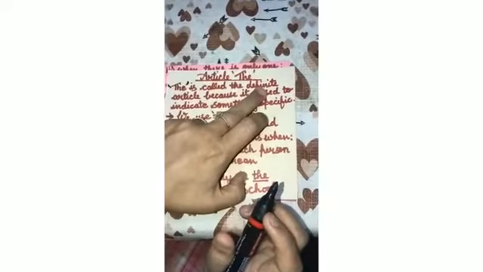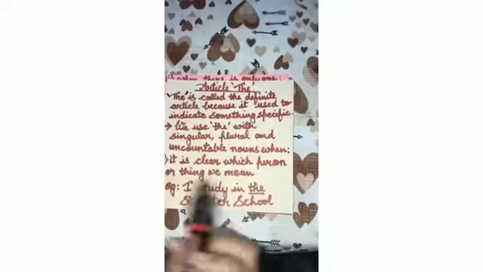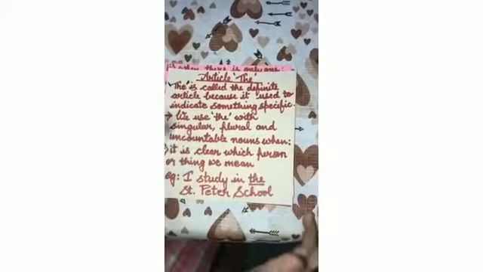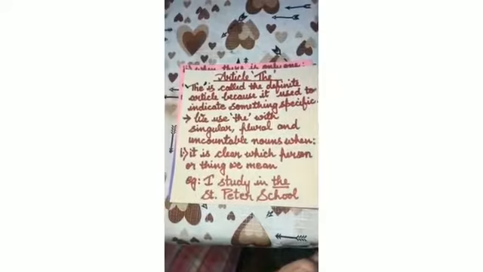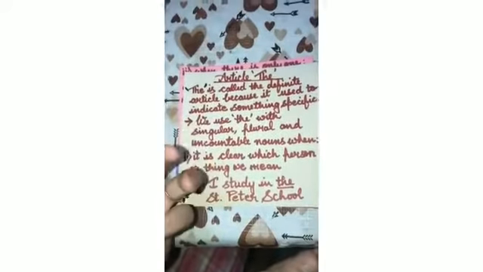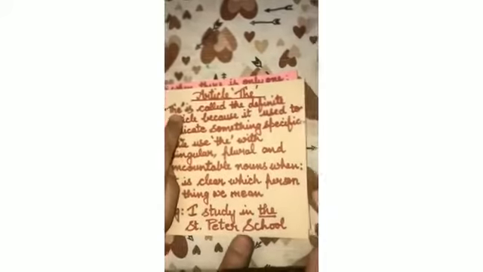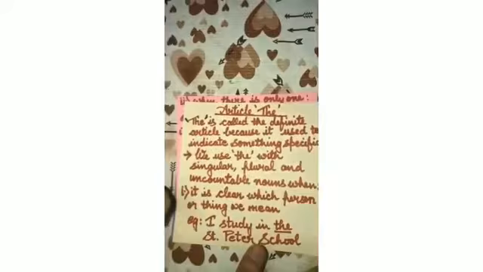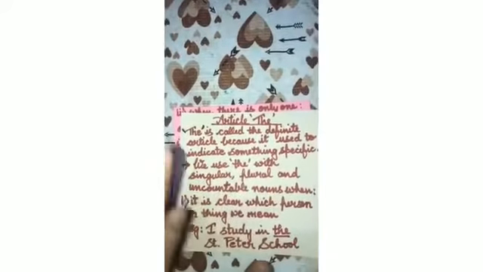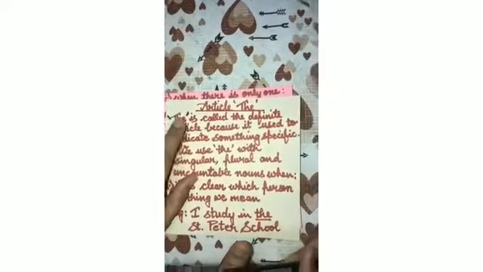As I told you in the beginning when I was explaining, definite article means which is very particular, which is specific. जब हम किसी विशेष चीज की बात करते हैं तब हम वहां पे द लगाते हैं. When we are talking about something particular, then we put the.